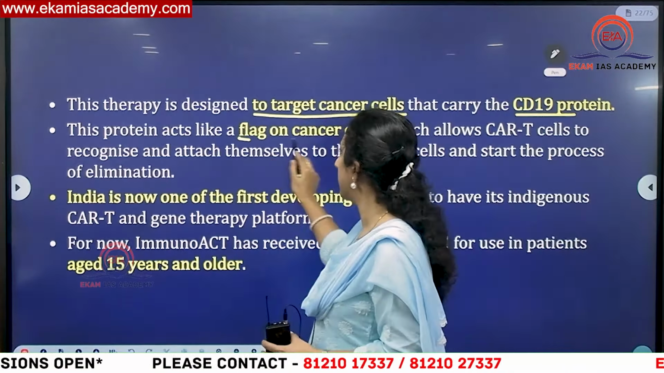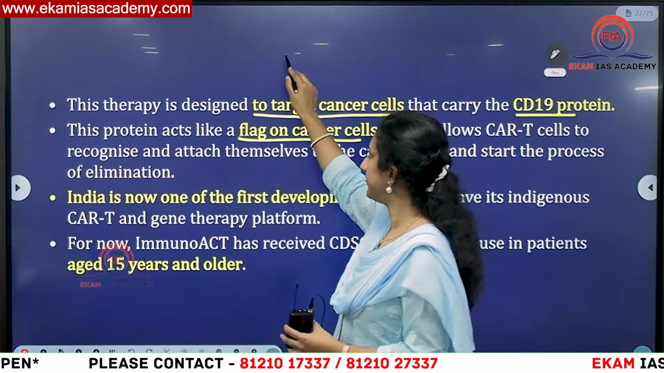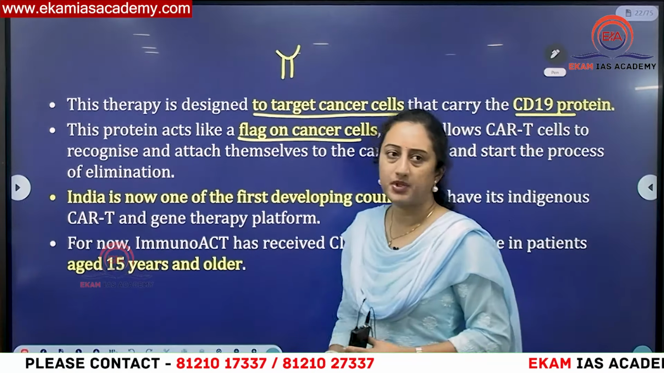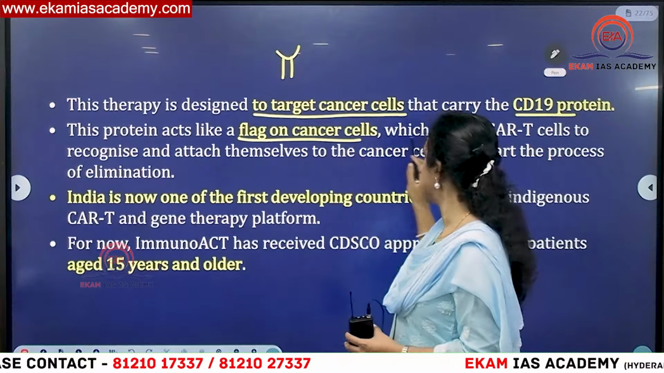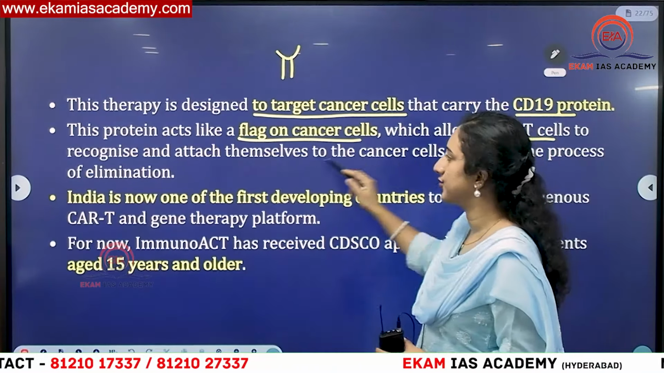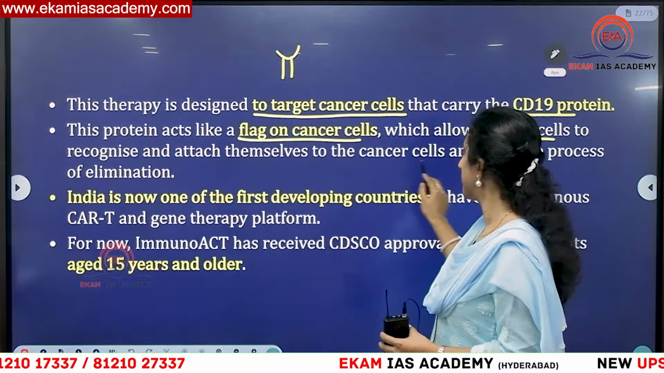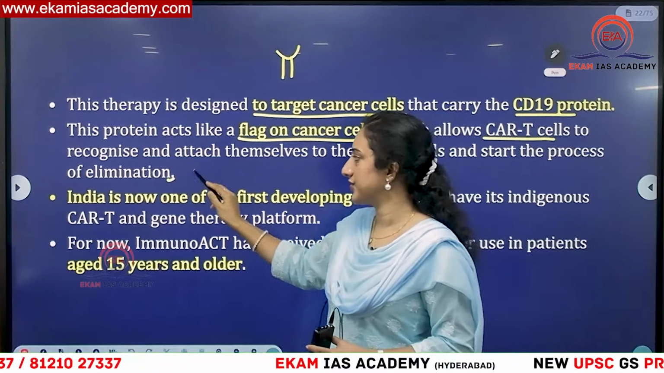You can see this is like a flag on cancer cells, a receptor type of thing. This is on the cancer cells, and the CAR-T cells will recognize and attach themselves to the cancer cells, and they will start the process of elimination.